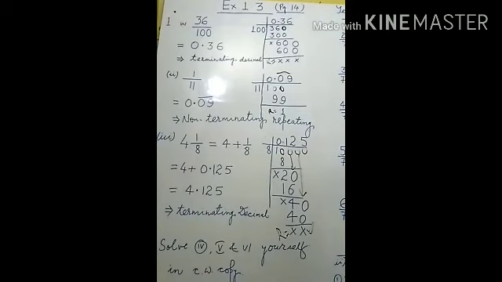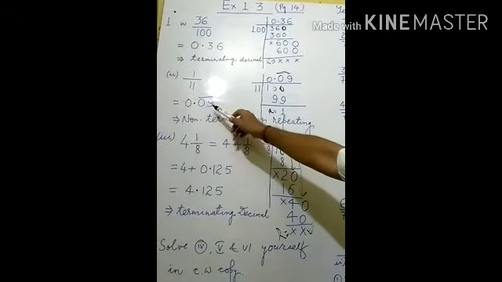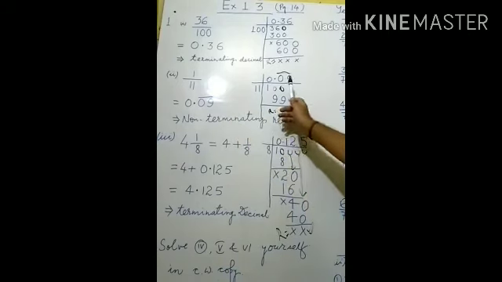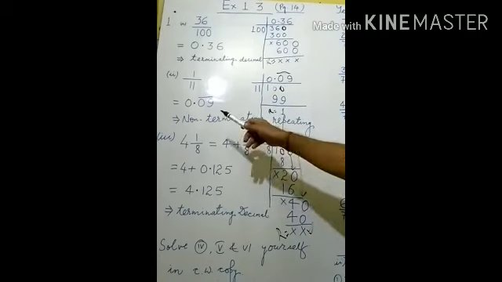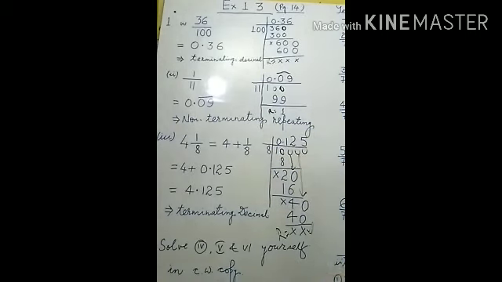On the basis of this, firstly you will convert into decimal. Secondly, you have to decide which type of decimal it is, whether it is a terminating decimal or a non-terminating repeating decimal. And you know the process of how to put the bar here. You have been taught in previous classes. Here I also explained the process of how to put the decimal. So these types of decimals are either terminating or non-terminating repeating decimals. In this way, you will solve all parts of question number 1 in your copy.